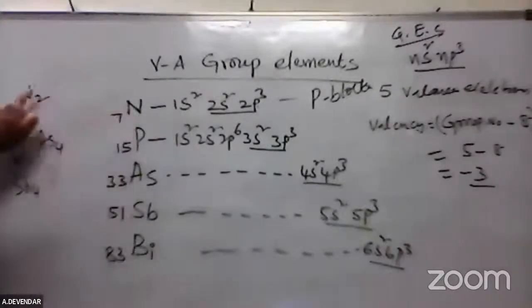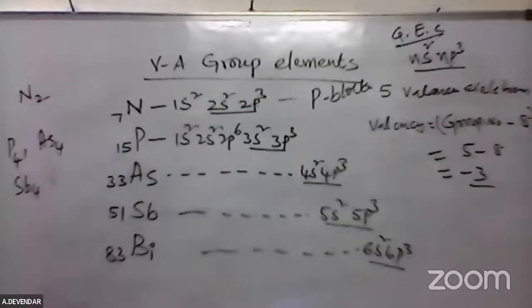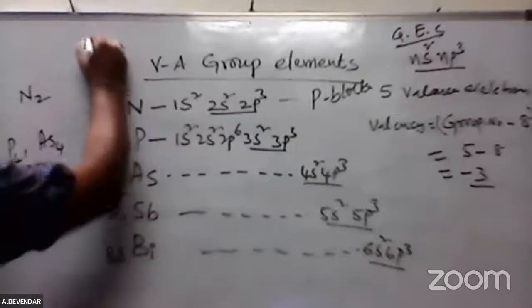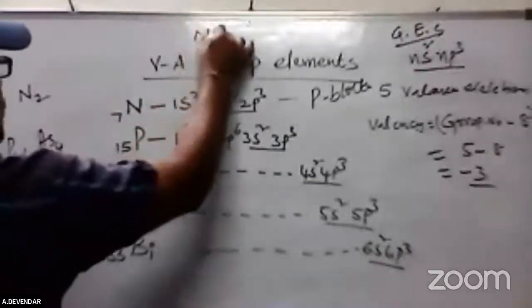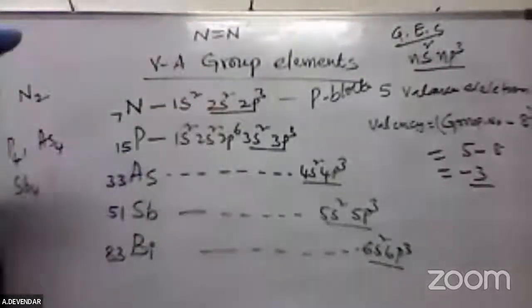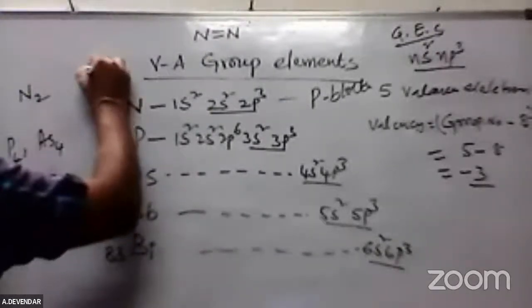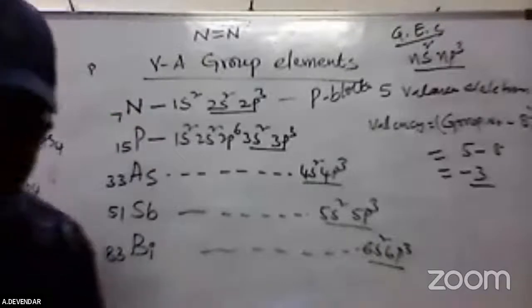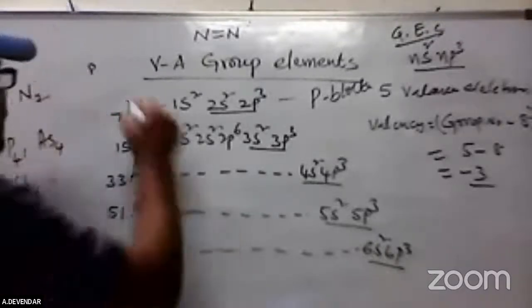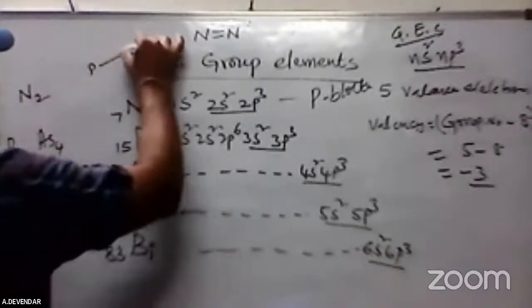Nitrogen is diatomic. The others are tetraatomic in nature. How is it diatomic? In nitrogen there is a triple bond present between the nitrogen and nitrogen. It is diatomic in nature. And phosphorus, this phosphorus is tetraatomic in nature. The tetraatomic structure will be like this.